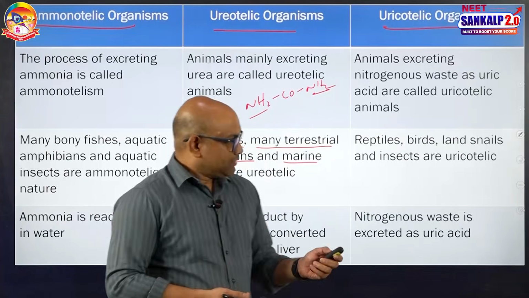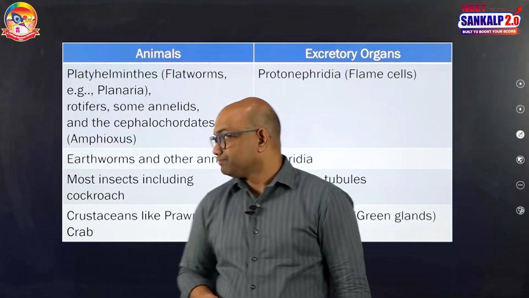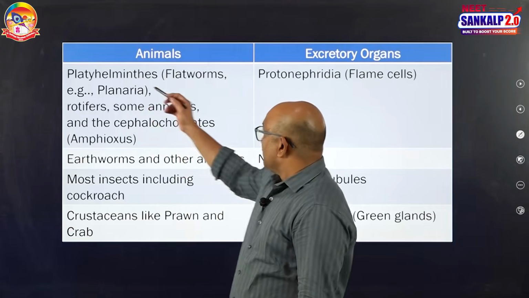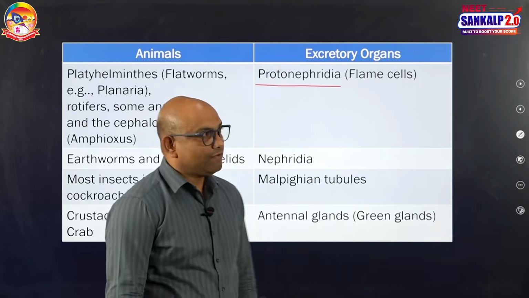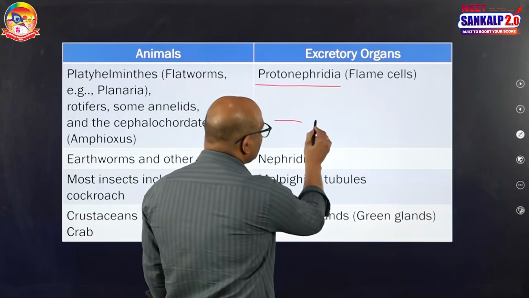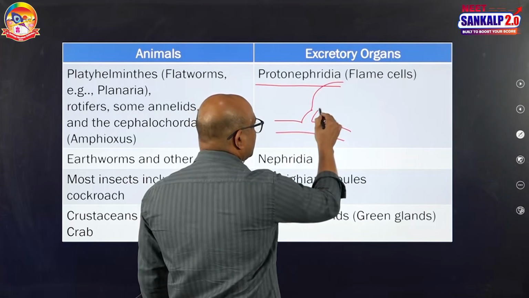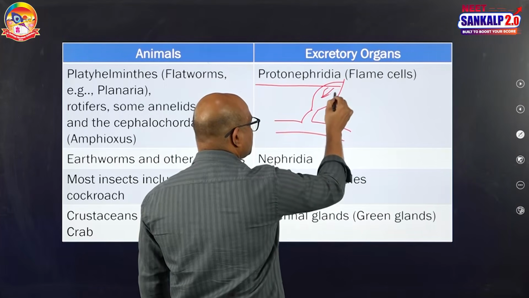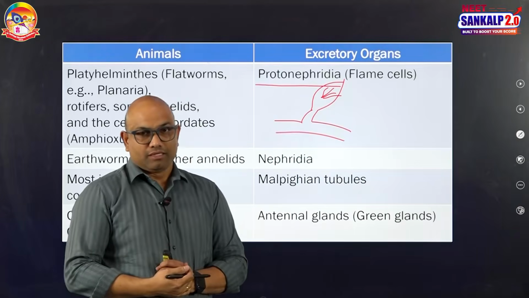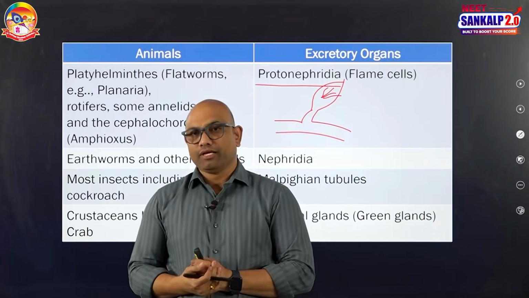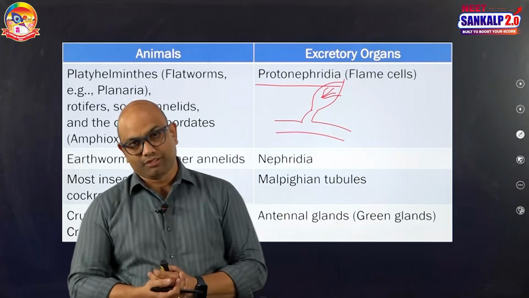The next topic is excretory organs in different organisms. Protonephridia are excretory organs. The protonephridia are simple tubular structures, and they have a structure called a flame bulb, also known as flame cells. They are primarily involved in osmoregulation, and the next function of protonephridia is excretion.